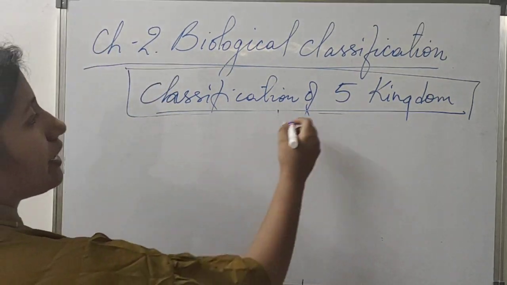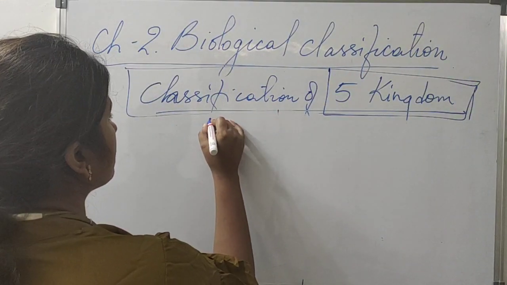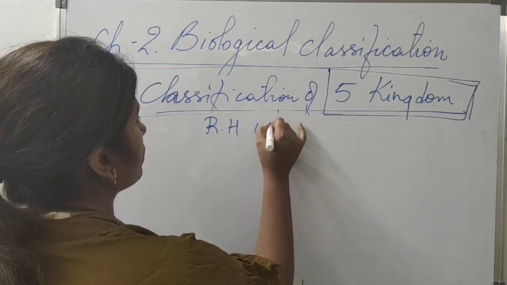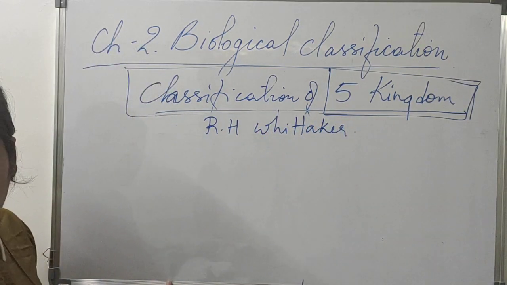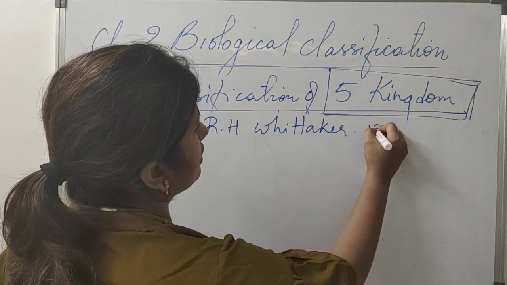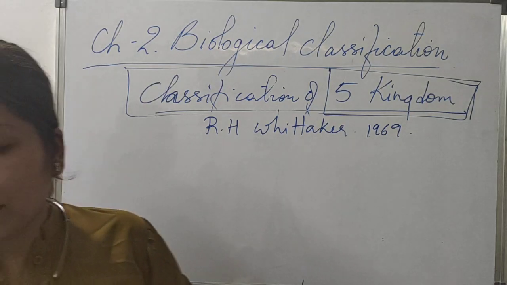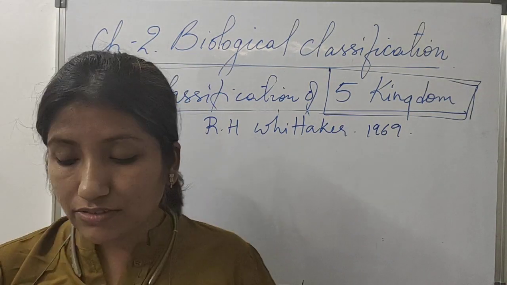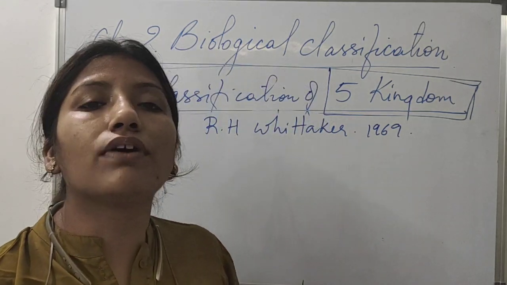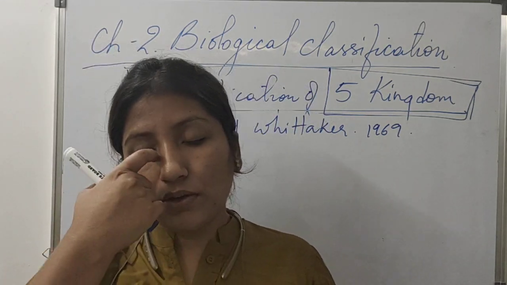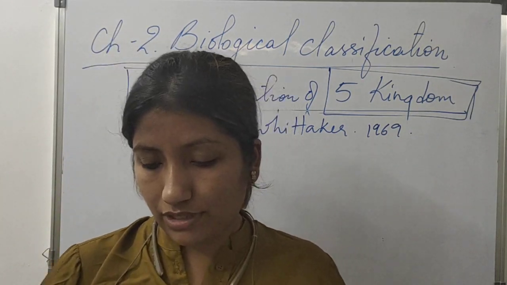Now, who gave this 5 kingdom system? This 5 kingdom system was given by R.H. Whittaker in 1969. He proposed this 5 kingdom classification, and it was well accepted. Until now, we are learning this 5 kingdom classification. In future, if there are any changes, we might have 6 or 7 kingdoms.